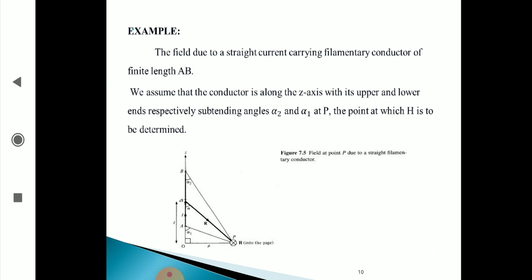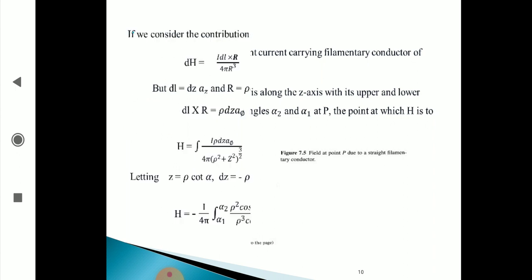You see here there is a cross mark at point P that shows the magnetic field is into the page. That means it is rotating from left side to right side, like that.